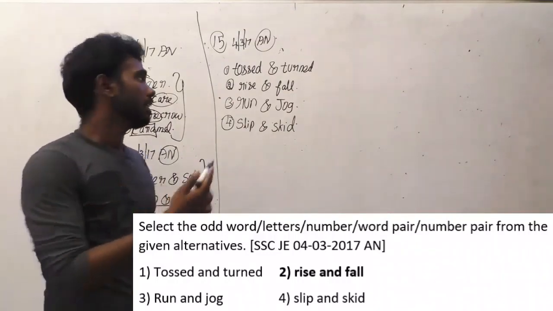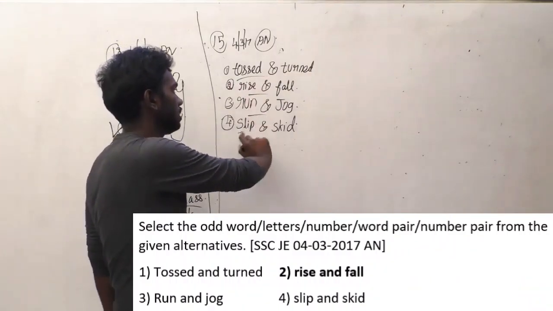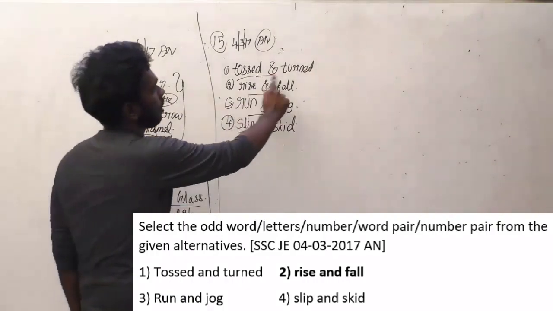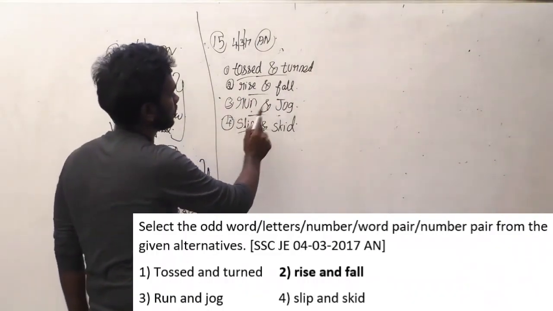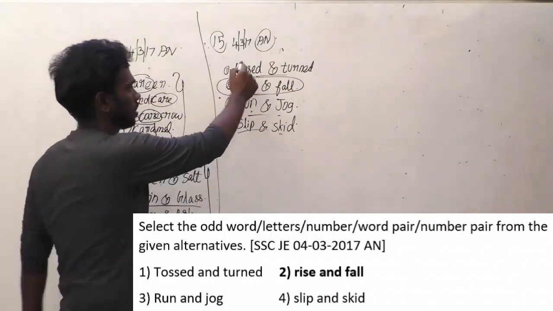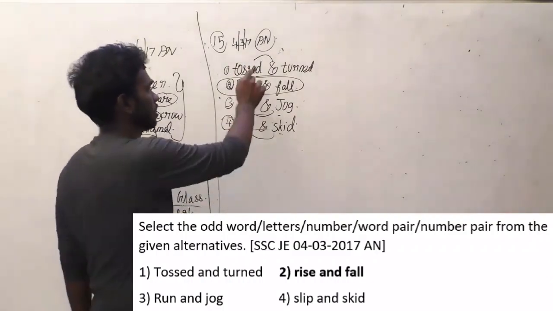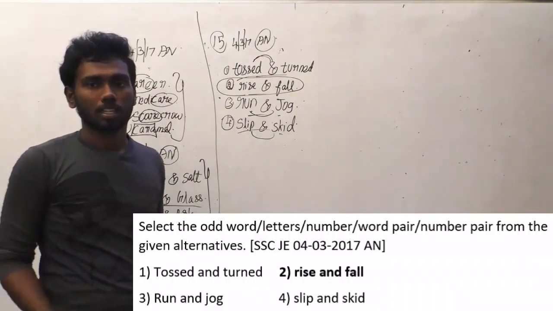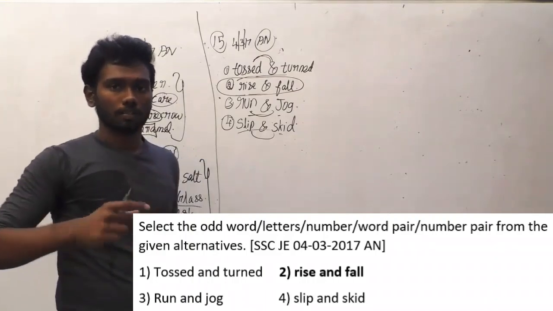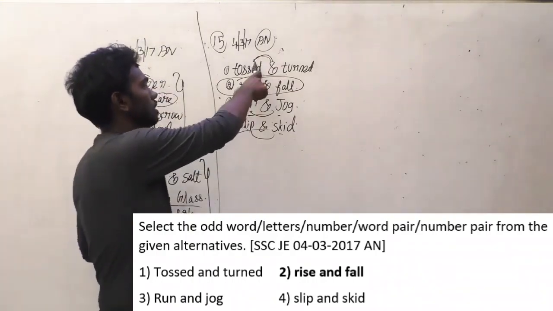When we read the options itself, you can say whether these things are given in logic or in meanings. And I see this: tossed and turned, rise and fall, run and jog, slip and skid. Except the second option, all the pairs are of the same thing. Just check it. Tossed and turned. Tossed means, for example, we are tossing the coin. When we toss the coin it turns from front to back. So tossed and turned are the same thing.